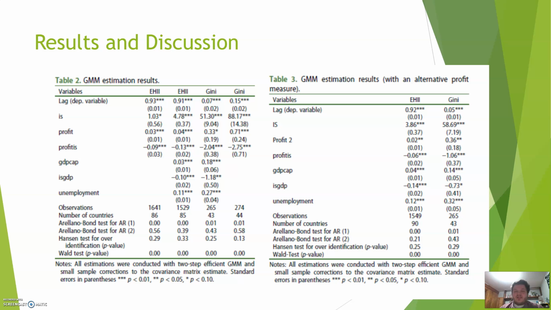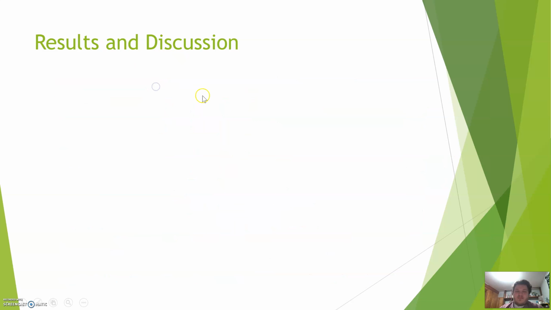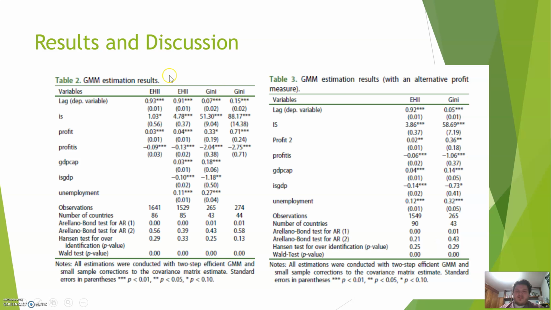And these are the statistics we ended up coming up with when we looked at this. We used two different forms of income inequality to take a look at that, just to have a more robust model of data. Because pretty much the main goal is we want to make sure that we're doing everything we can to catch every single point, especially with a large data set like this. And then if you look over here, we used alternative profit measures as well. And you can see some of the similar notation that we used in our model on the previous slides.